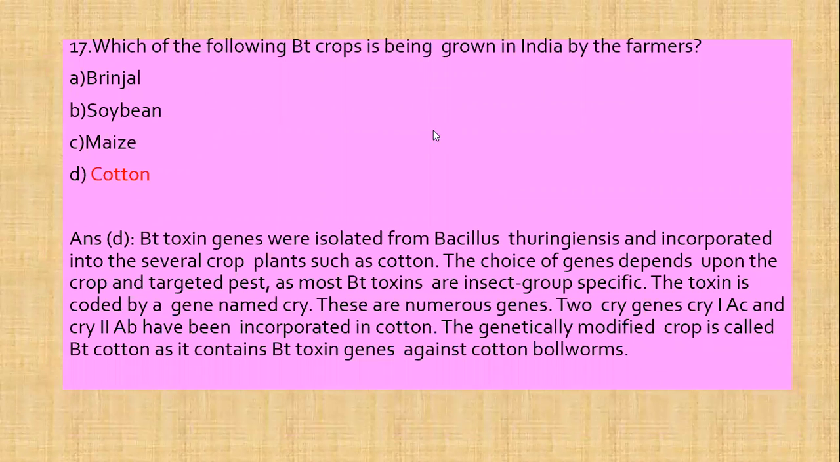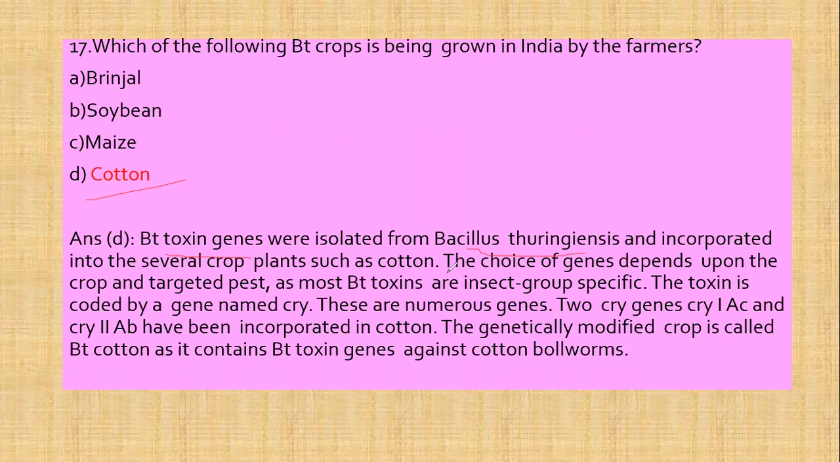Which of the following Bt crops is being grown in India by the farmers? First is brinjal, second is soya bean, third is maize, and fourth is cotton. Now we know that Bt toxin genes are isolated from Bacillus thuringiensis and they are incorporated into several crops such as cotton. The choice of genes depends upon the crop and the targeted pest, such as Bt cottons, which are insect group specific.